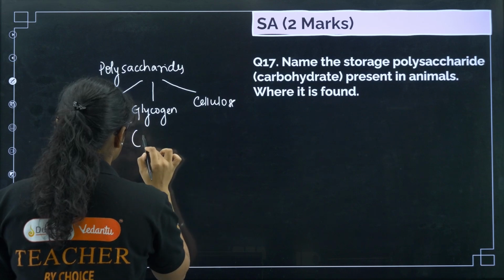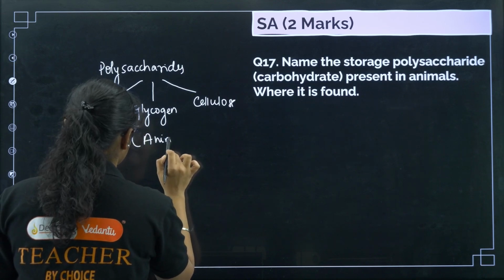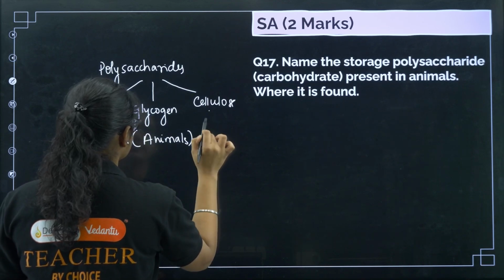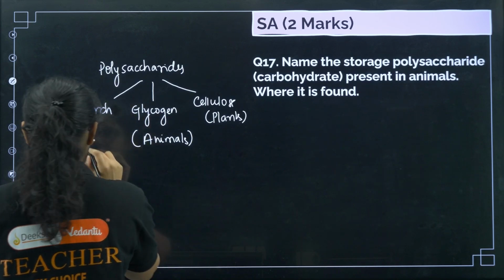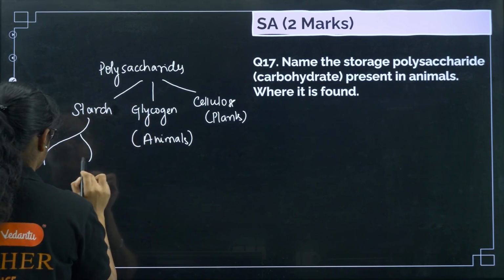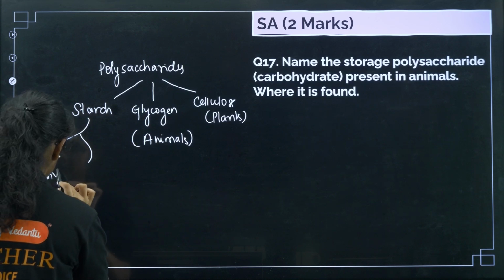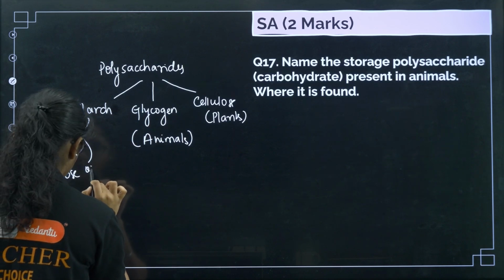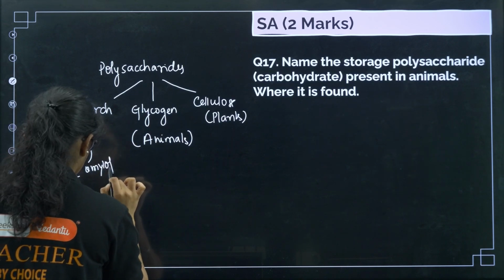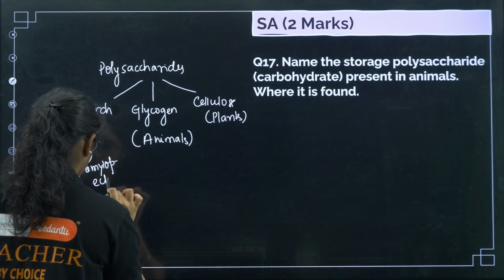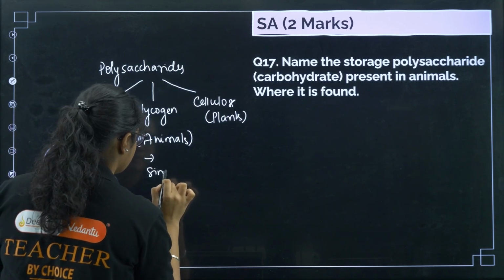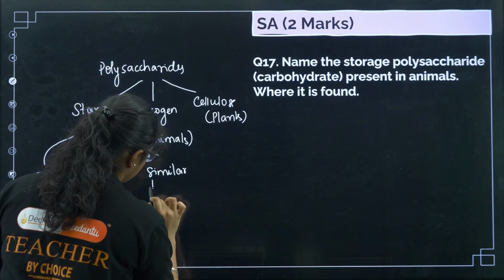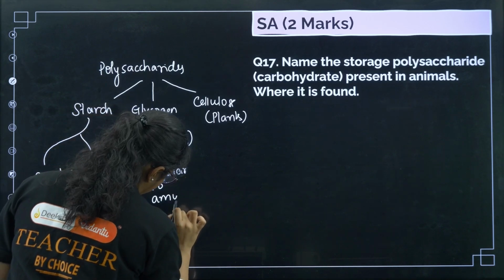Glycogen is found in animals. Cellulose is found in plants. Starch comprises of two things that we have already discussed, amylose and amylopectin. Glycogen structure is similar to amylopectin.